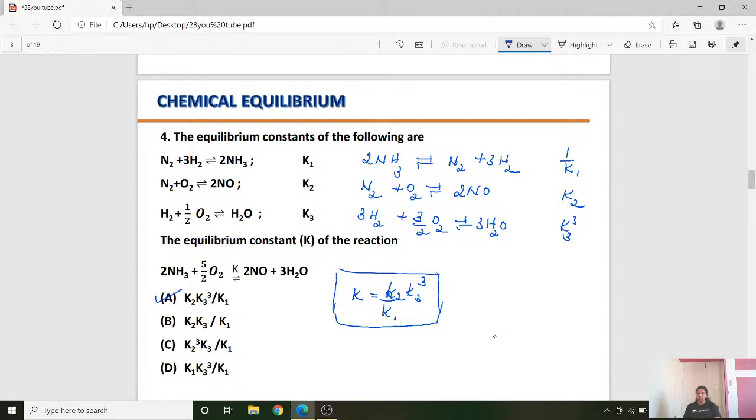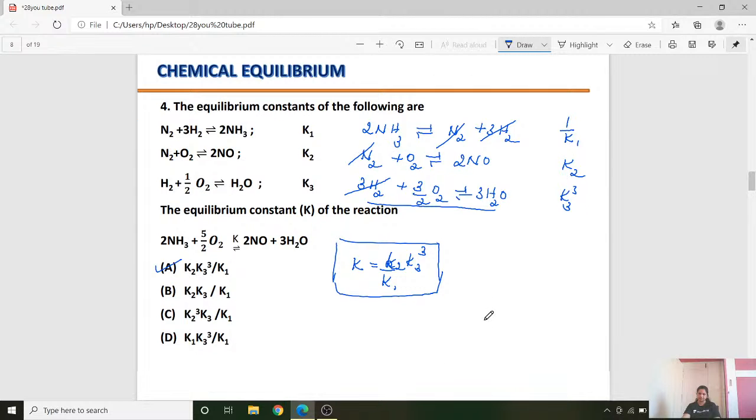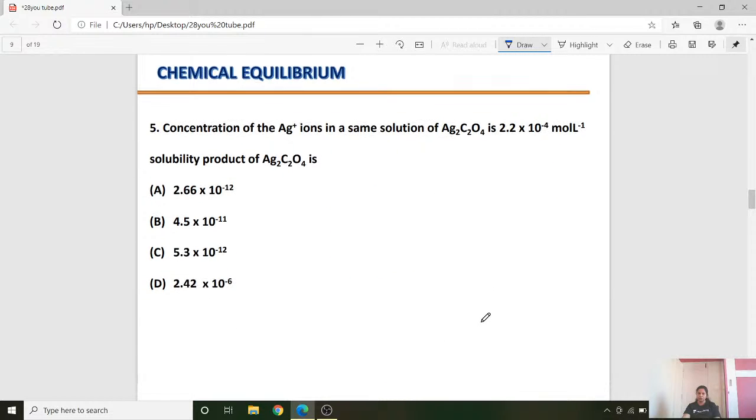So let us add all these equations. When you add, 3H2 gets cancelled, N2 gets cancelled. So you are getting 2NH3, as you can see, and 1 O2 plus 3 by 2 O2, that is 5 by 2 O2... giving 2NO plus 3H2O. That means we add all these equations, then you get this reaction. So K is equal to K2 into K3 to the power 3 divided by K1. The answer is option A. Option A will be the right answer. So we'll go to the next question.